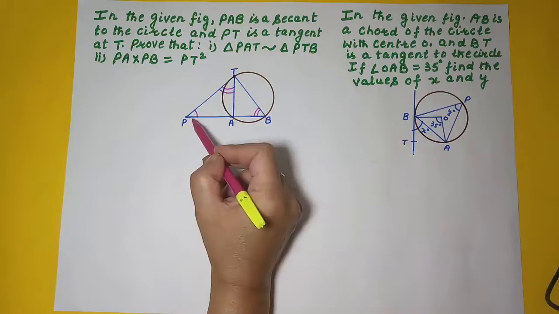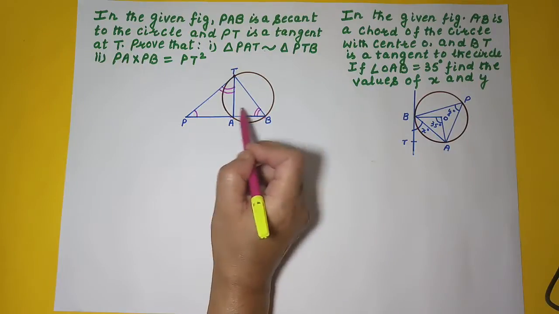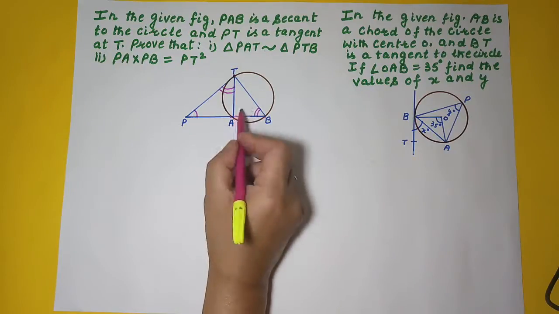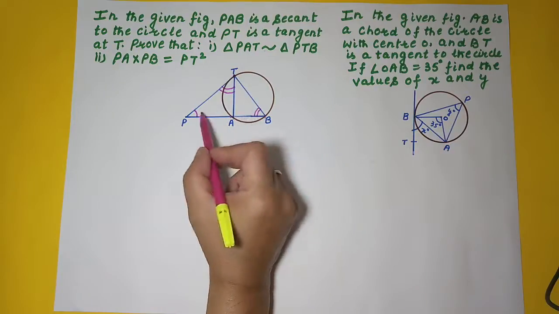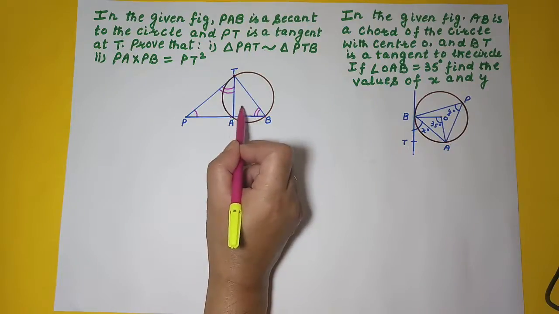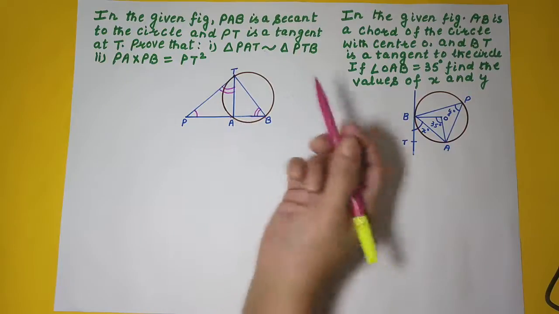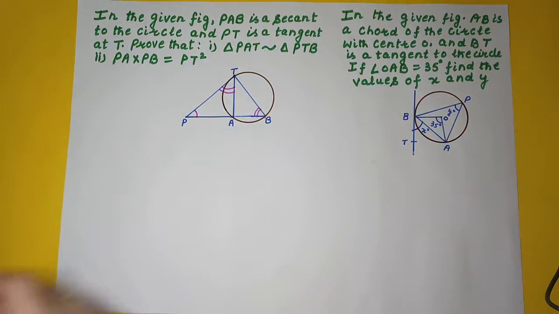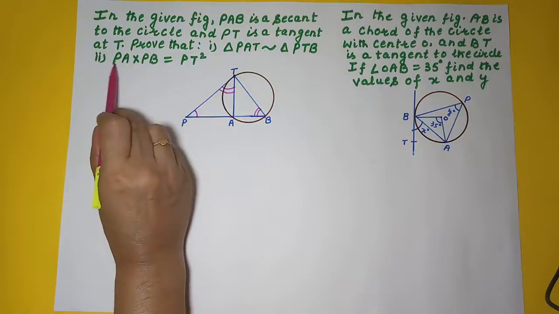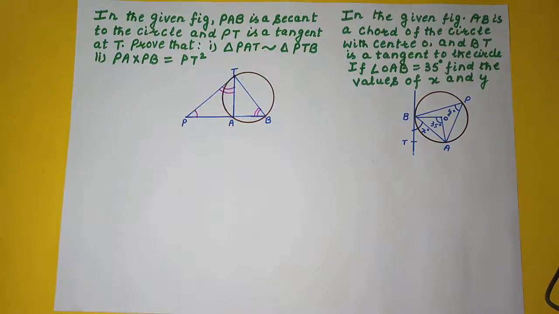Right? So we have proved in these two triangles two angles are equal, so the triangles are similar. When triangles are similar, their corresponding sides are proportional. We will set the proportionality between them and see whether we are getting this. This is the second part that we have to prove. So let's write it now.